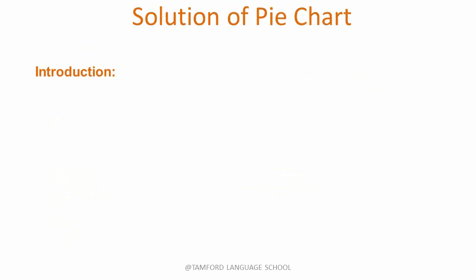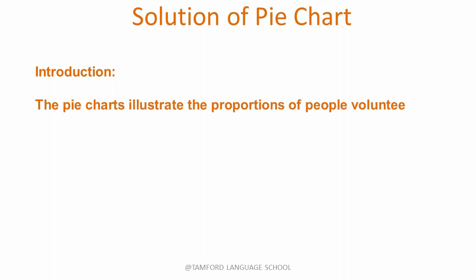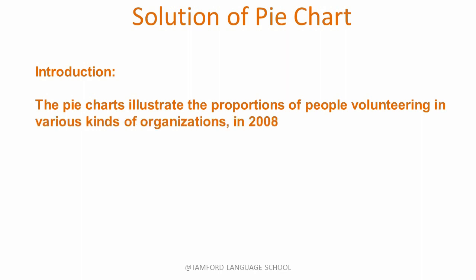Let's begin with the introduction, which we can make by adding a paraphrase of the question. We don't need to make the exact paraphrase of the question, just change a few words. The pie charts illustrate the proportions of people volunteering in various kinds of organizations in 2008 and 2014.